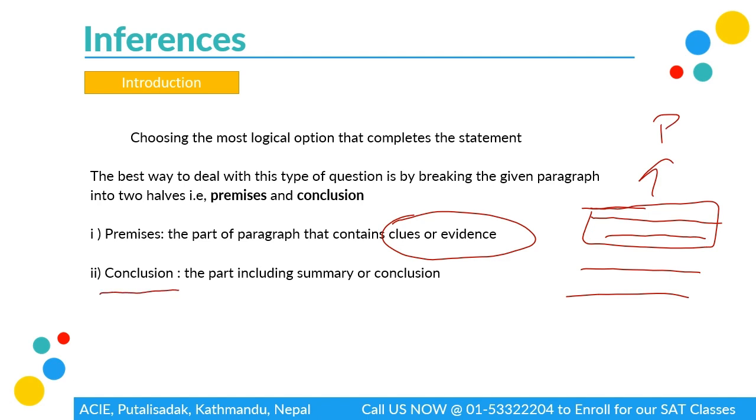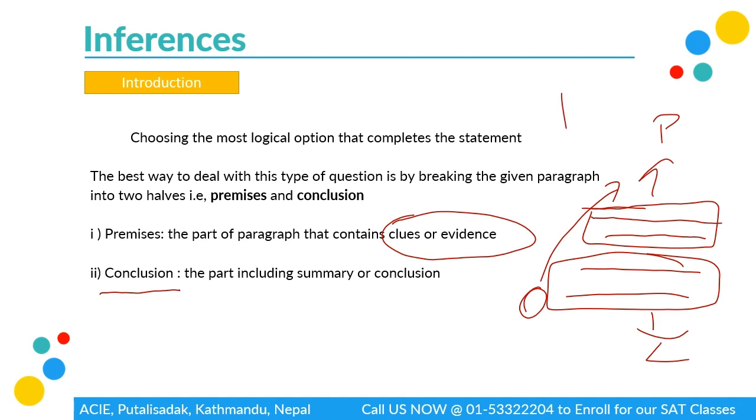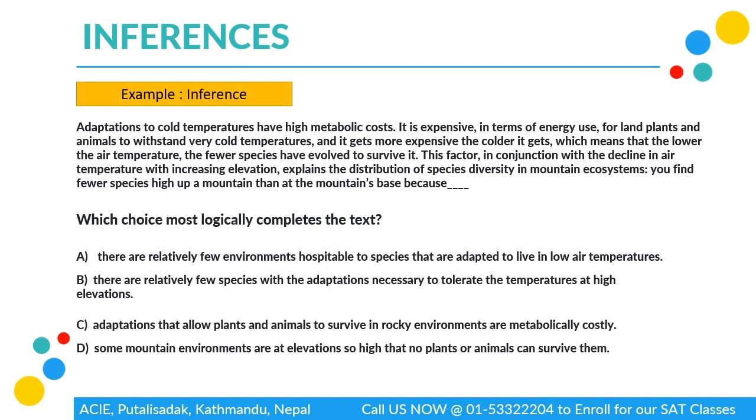Another section is called conclusion, like the name says, a part which includes either the summary or the conclusion. Which might be this part. In inferences, there are either two ways of going with the question. हामीले conclusion दिएर premises मा के छ भनेर fill in the blanks गर्नुपर्ने हुन्छ, or premises दिएको हुन्छ अनि conclusion के हुन सक्छ भनेर we have to logically find out the right answer. So here's an example on it.